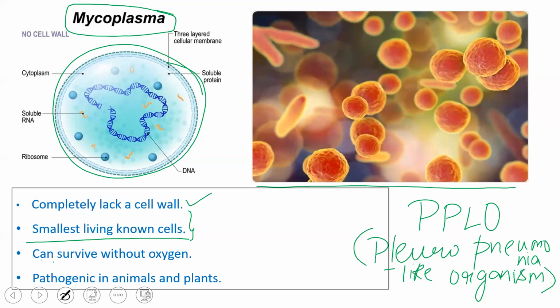Then they can survive without oxygen. Generally, some of the bacteria can survive without oxygen. Some cannot survive without oxygen. They may be aerobic bacteria or they may be anaerobic bacteria. But these mycoplasmas can survive without oxygen. They can survive in anaerobic conditions.